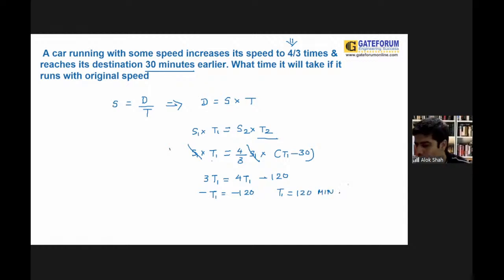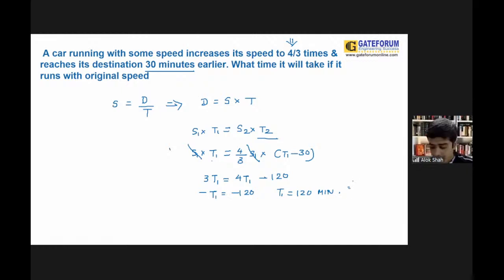And 120 minutes, what do you mean by this? It is basically going to take 2 hours. So clearly you can say that here the correct answer of this particular question could be 120 minutes.